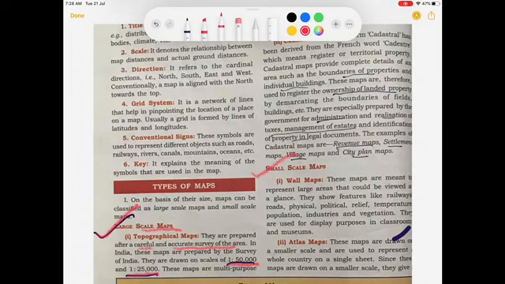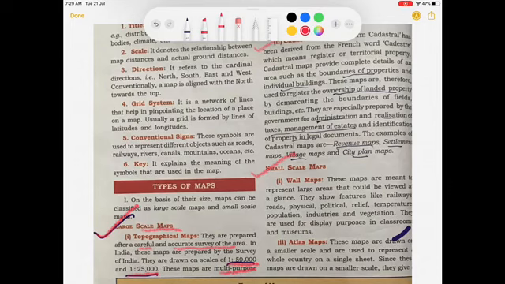These maps are prepared by Survey of India. These maps are multi-purpose maps, as I have already explained to you. Why are they multi-purpose? Because with the help of these maps, we are able to identify the physical as well as the man-made features, both the features, right? As well as cadastral maps are also in the category of the large scale maps.